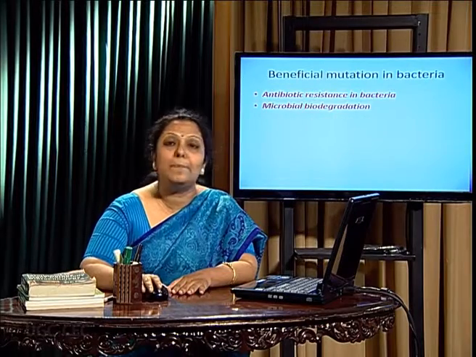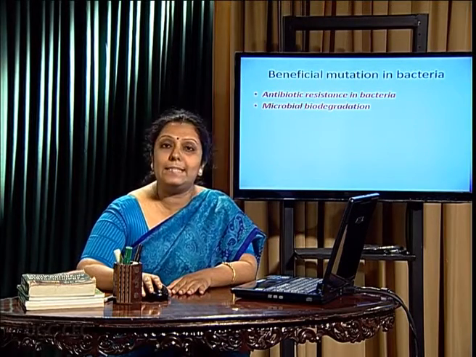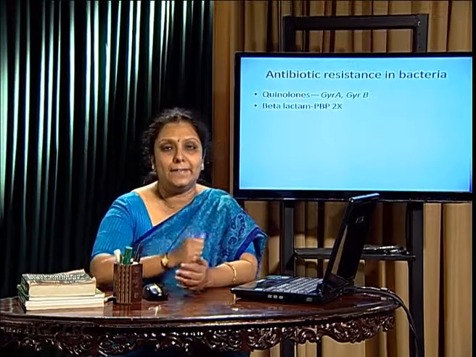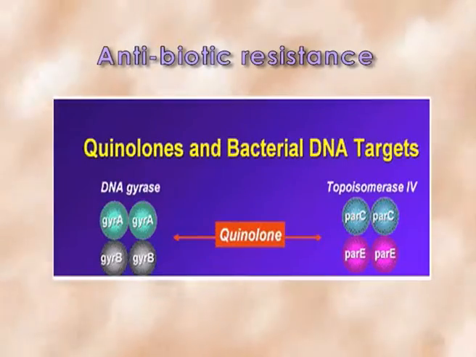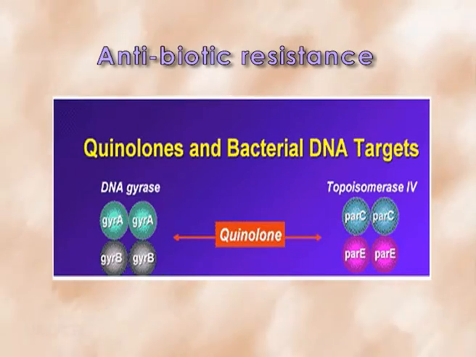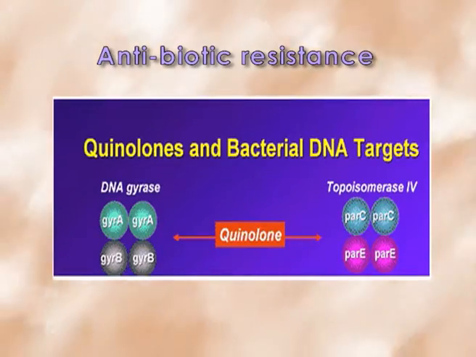In case of bacteria, we can find antibiotic resistance as well as microbial biodegradation. Antibiotic resistance, as we know, is that in the presence of antibiotic the microorganism becomes resistant. Like quinolone resistance was found by gyrA and gyrB genes, as well as beta-lactam resistance was found by PBP2X mutation. Microbial biodegradation or bioremediation was found in nylon-eating bacteria and oil-degrading bacteria.